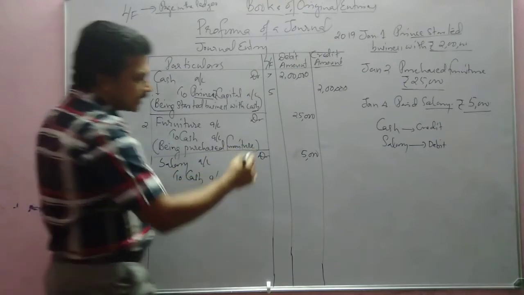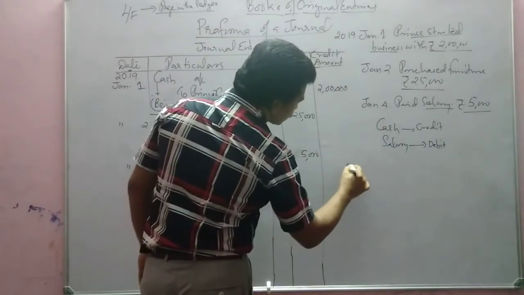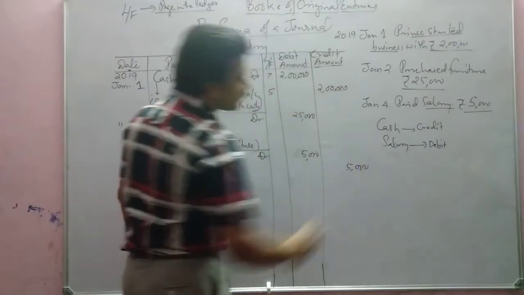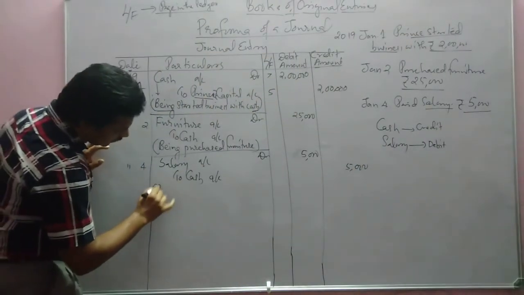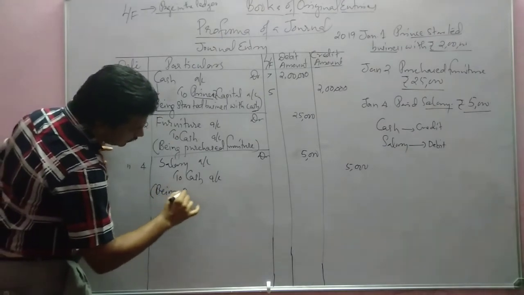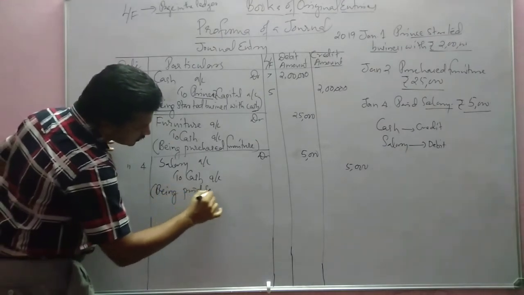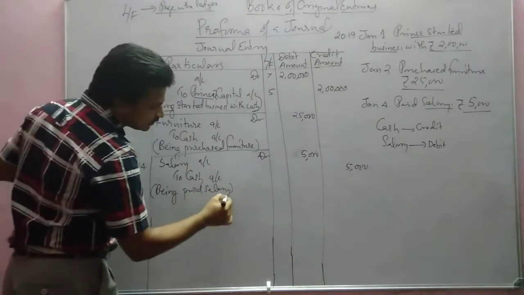So salary debtor 5,000 to cash. Here also 5,000. Then we will write the narration: being paid salary.